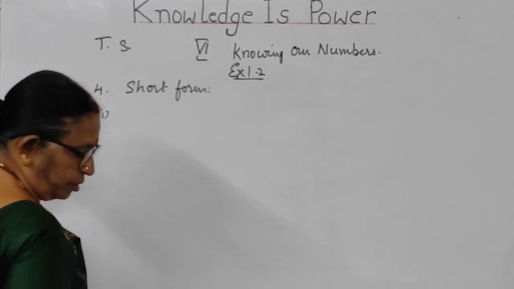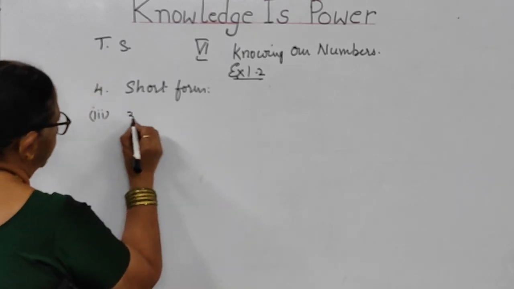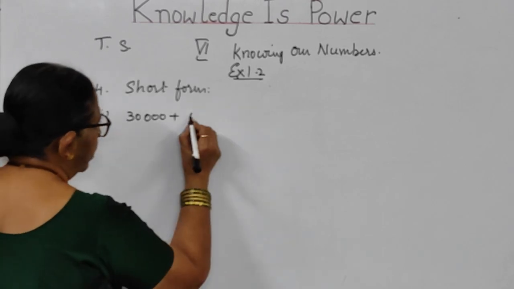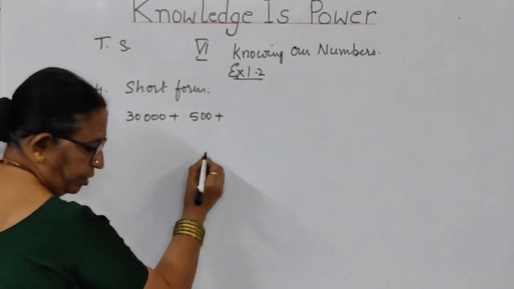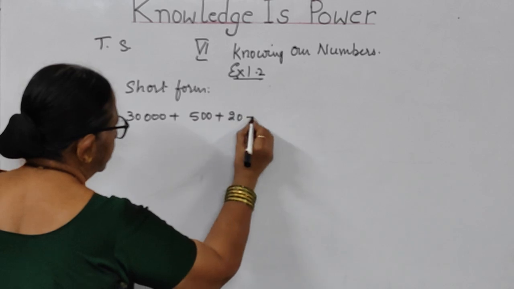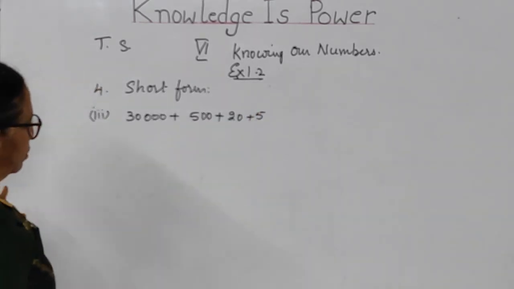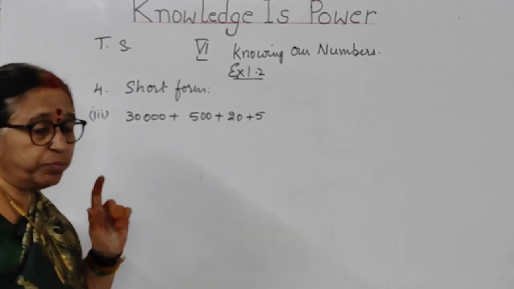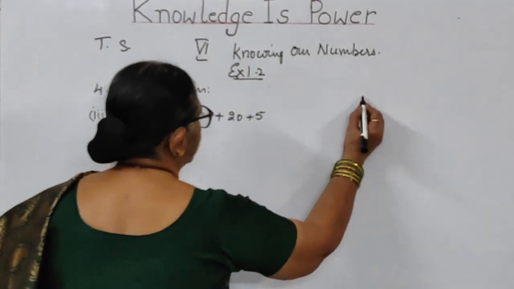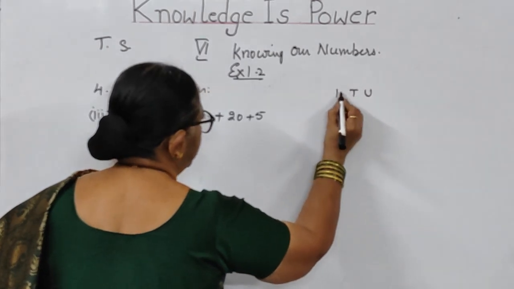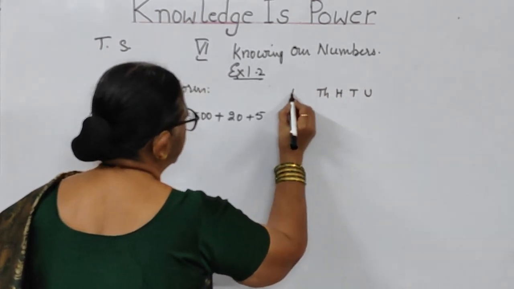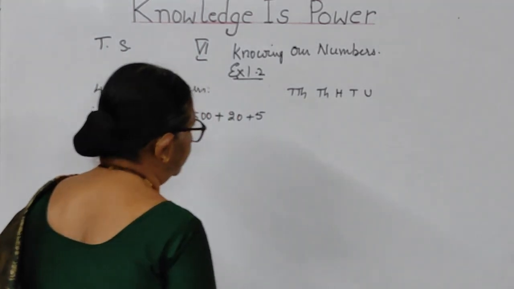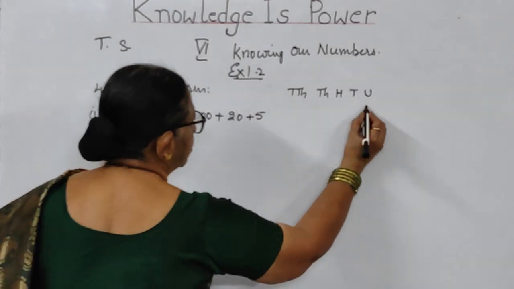What is the third problem, children? 30,000 plus 500 plus 20 plus 5. So see this place value, children, first. This is 30,000. That means up to 10,000s you have to write. So units place, tens place, hundreds place, thousands place, 10,000s place. So in this, in the units place they have given 5.